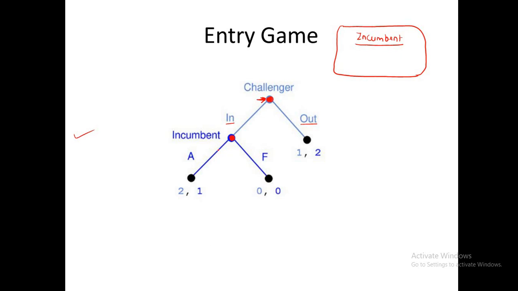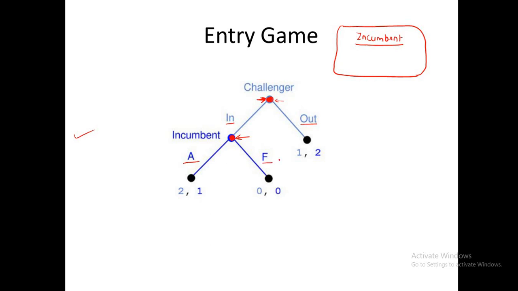We reach this point after taking the action in, so the history of this node is in, and the history of the root node is empty. At this point the incumbent is the player who will take the action, and the actions available are either accommodate or fight.